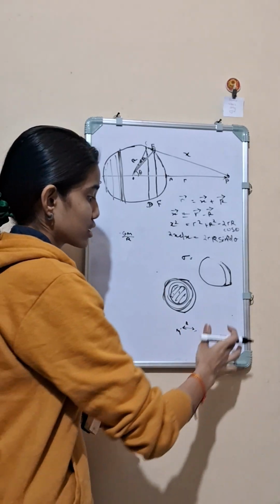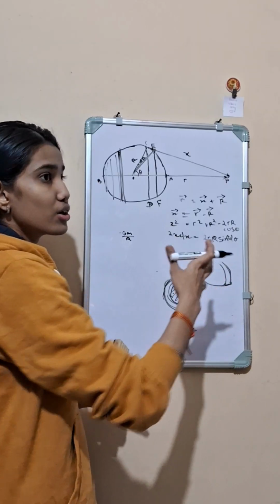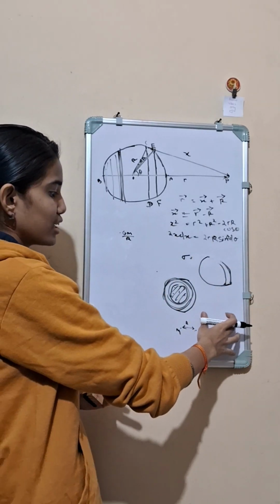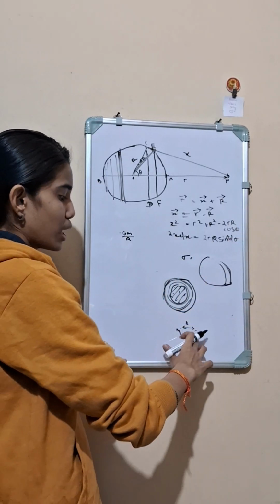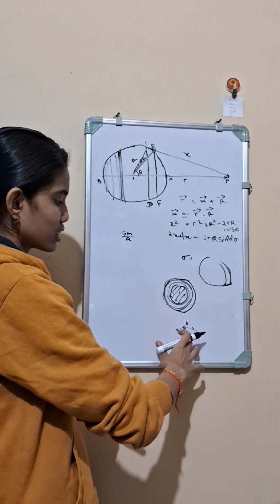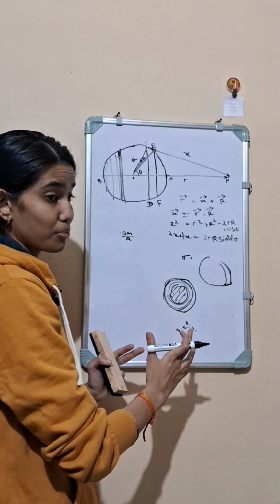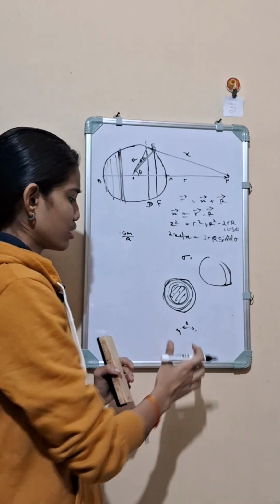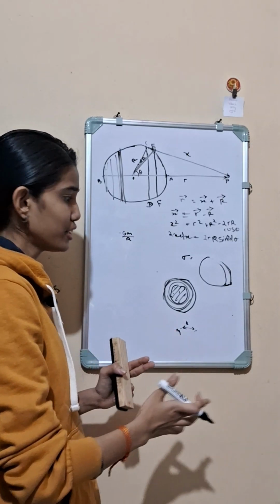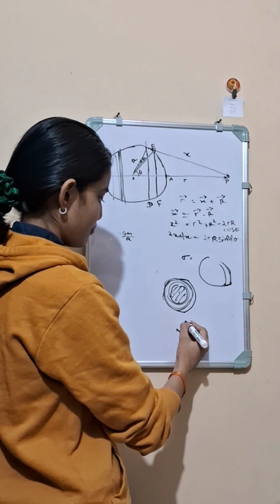Let me repeat it once again. The amount of work done per unit mass required to move a mass from infinite distance to a particular orientation, suppose at a distance r from capital mass M. This position may vary.